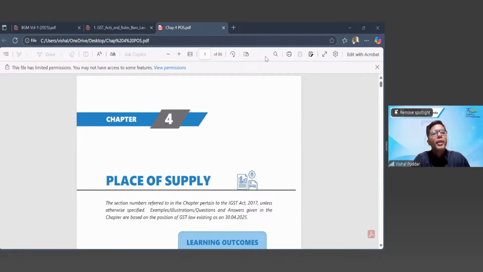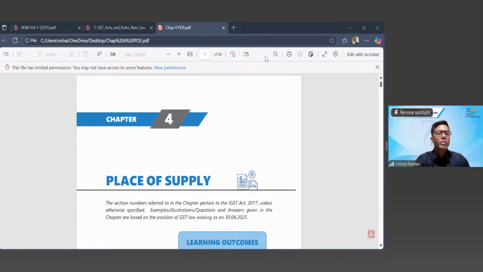Can we take ITC like TDS if no set off? Gayatri, see, you can compare it with TDS, but there is a difference. Basically, ITC is the tax which you have paid on the input side. It is not a tax which is deducted by someone. So you have paid it. If you want to compare, it is more like TCS, not TDS. Secondly, this tax you will be able to use for paying your output tax. So whatever is the tax on your output, you may not pay the entire tax because whatever you have paid on the input will be subtracted. So to that extent, it is setting off.